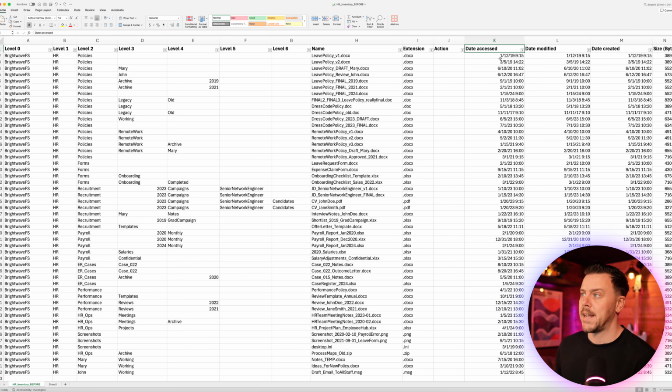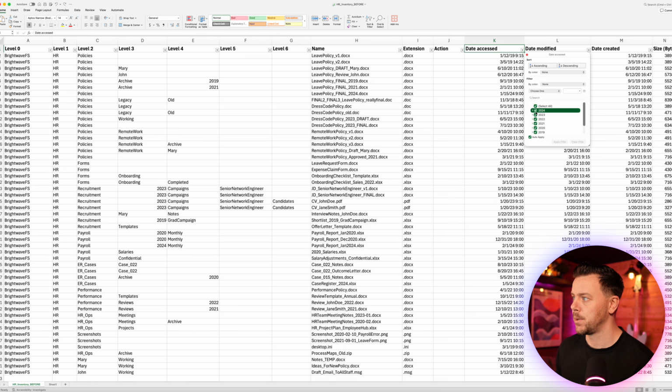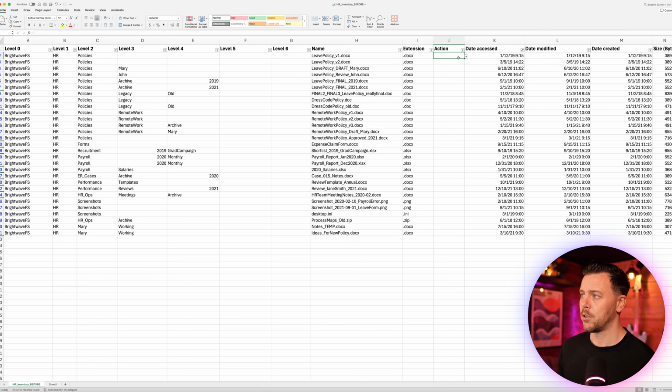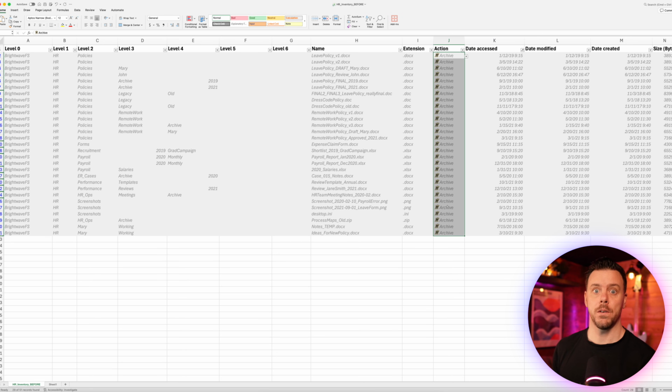So we can come over to our date accessed column and we can untick the years that we're not archiving, let's say. So 24, 23, and 22, say. Then with that filter applied, we can come in here and we can say archive. So we've effectively archived all of this content. And that's our first big quick win, because this gets us over that initial hurdle of actually starting. We're building momentum at this stage, and it lets us focus on the content that's been most recently accessed, which, hedging our bets, is probably the stuff that we actually will want to keep.